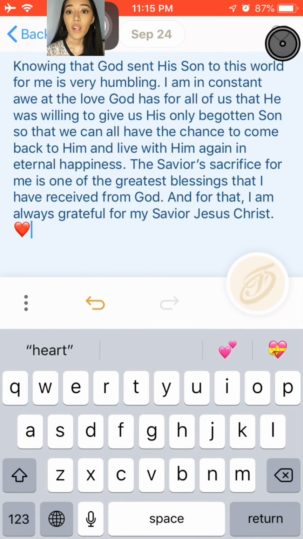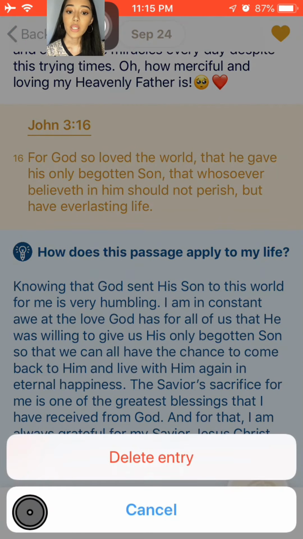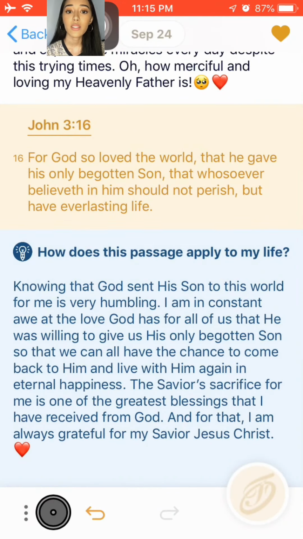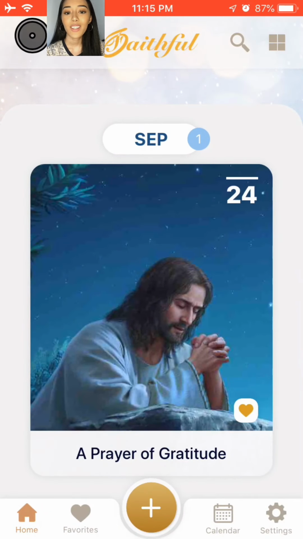Now you can click that heart on the top right corner if you want to favorite this entry, or if you want to delete the entry, click that in the lower left corner and delete entry. But because I love my entry, I am not going to delete it, so cancel. Let's go back to the home page. There you have it. Isn't it so pretty?